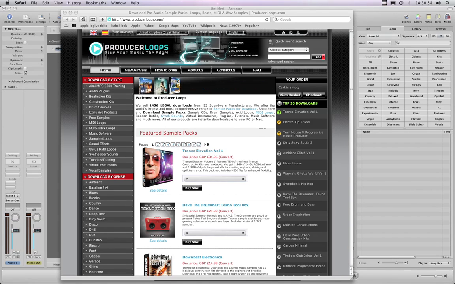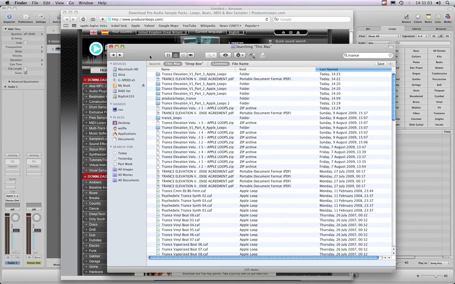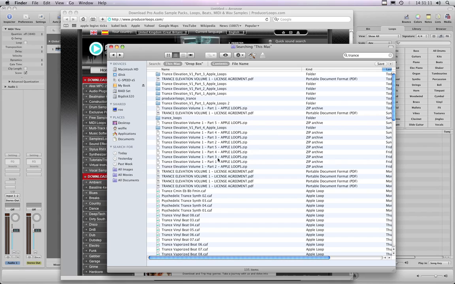Okay, and if I just drag over this folder here. Basically I downloaded the zip files, and there are 5 of them: Trance Elevation Volume 1 Part 1, Part 2, Part 3, Part 4 and Part 5. Once you've extracted those, whether you want the WAVs or the Apple loops, I extracted the Apple loops, and you get these folders.